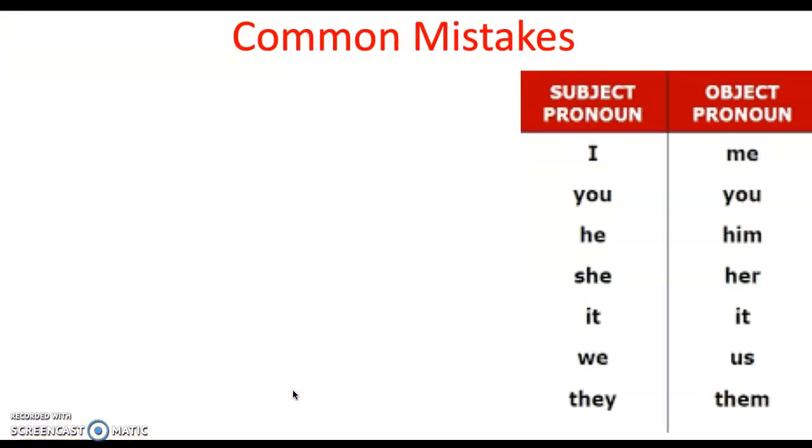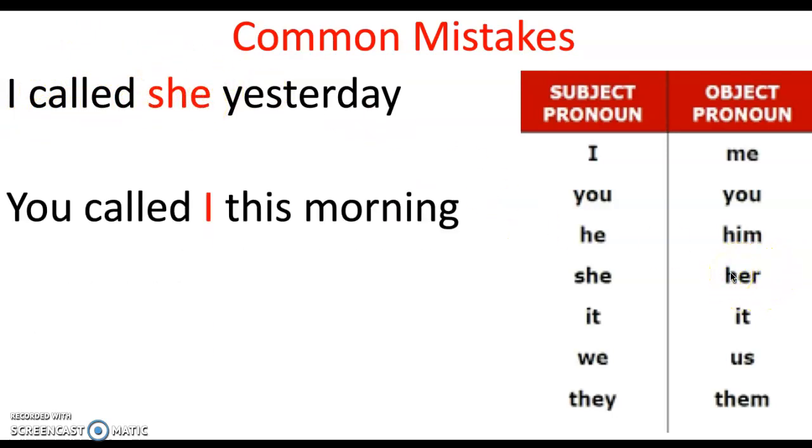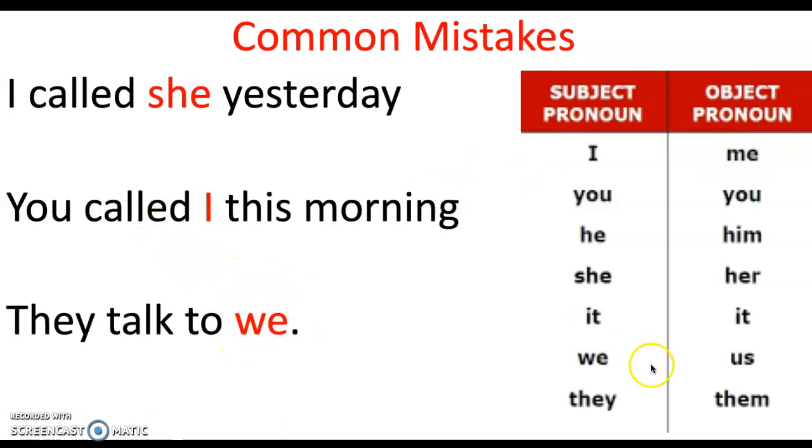Finally, let's check some common mistakes that people have. It's not correct to say, I called she yesterday. In that case, we say, I called her yesterday. You called I this morning. In this case, we never put the subject pronoun. We put the object pronoun me. You called me this morning. They talk to we. In this case, we use us. They talk to us.